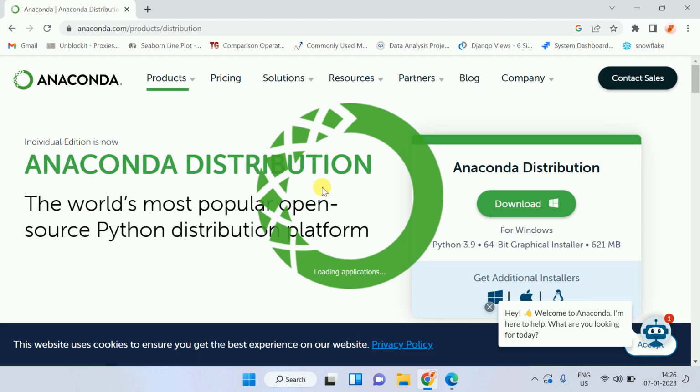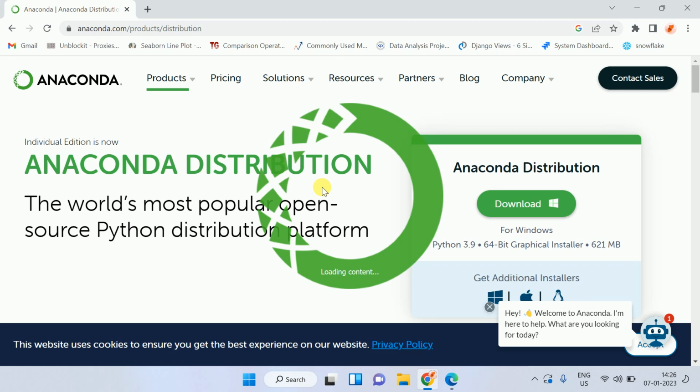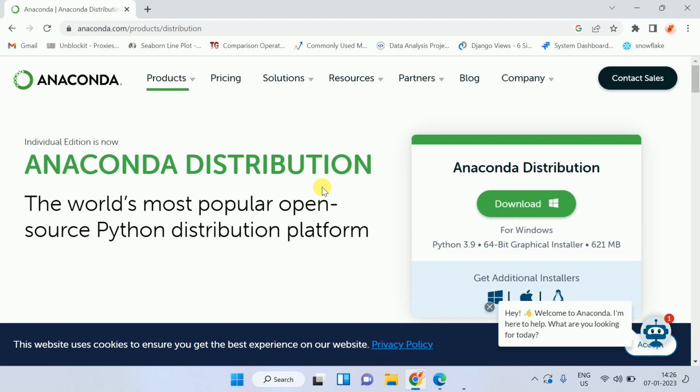Like Visual Studio Code, where you can write Python code as well as Java, C, or web development. All these facilities you will get once you download Anaconda.